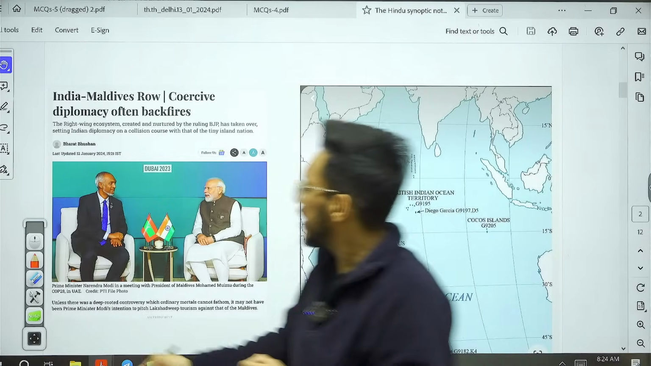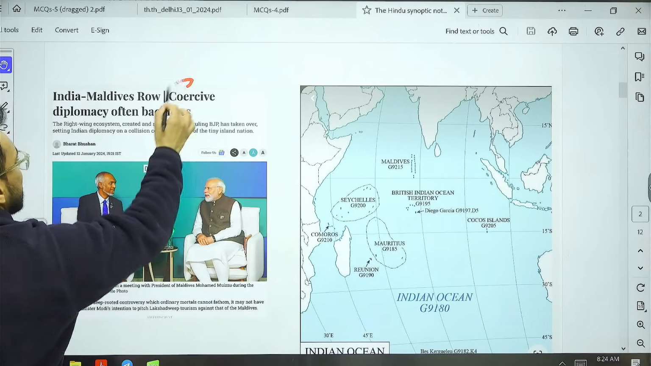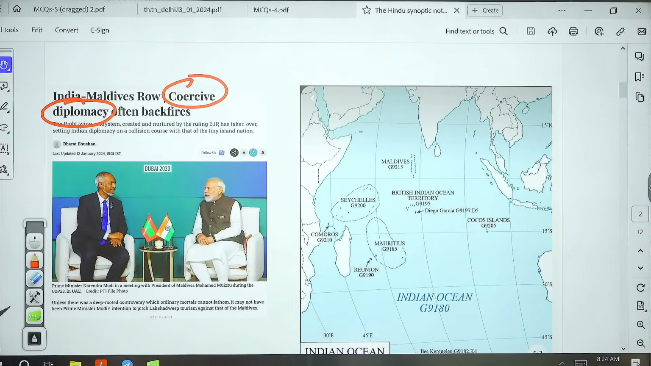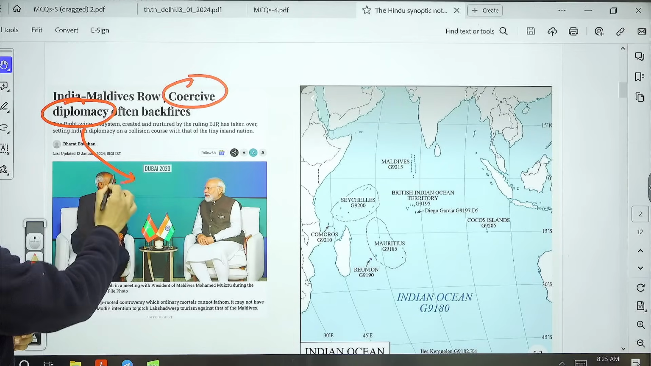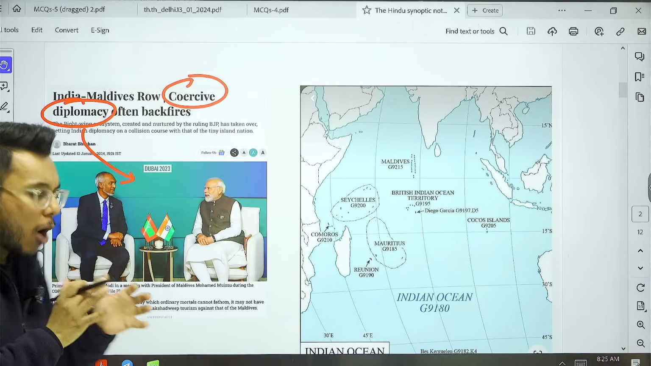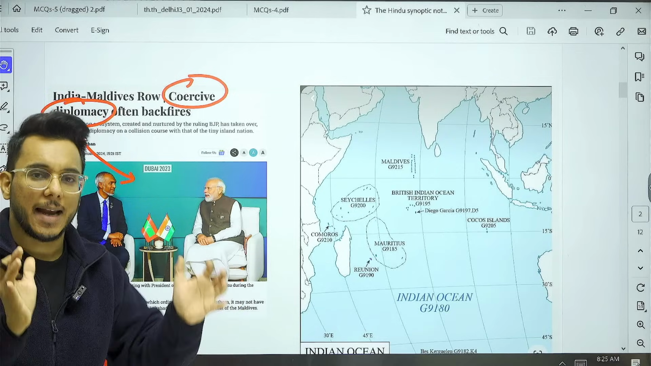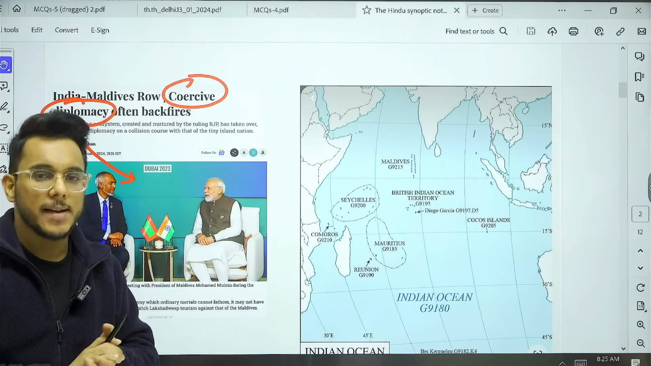Now, understand this particular thing, that there is a keyword that has come, that is coercive diplomacy. Now, what is coercive diplomacy? Coercive diplomacy is a brand of diplomacy where outright confrontation begins between two actors in the international arena. That is coercive diplomacy.